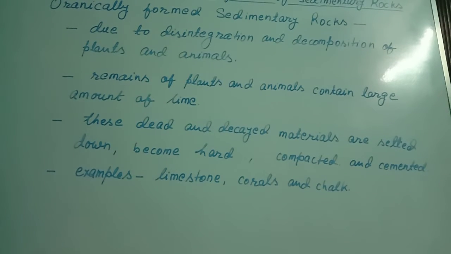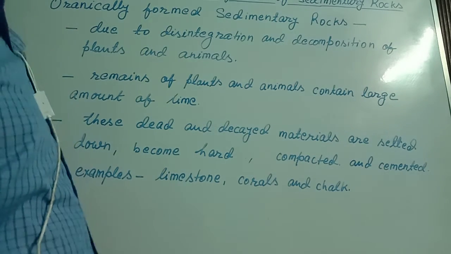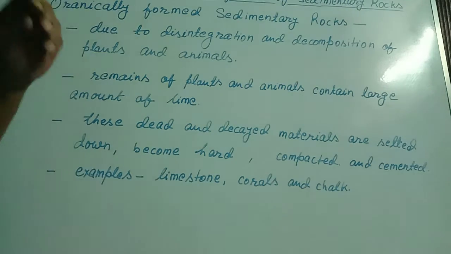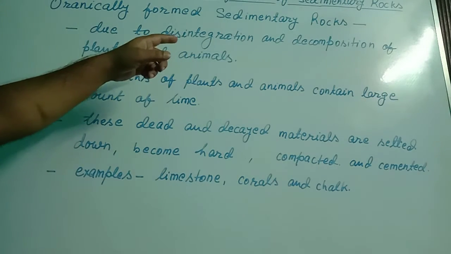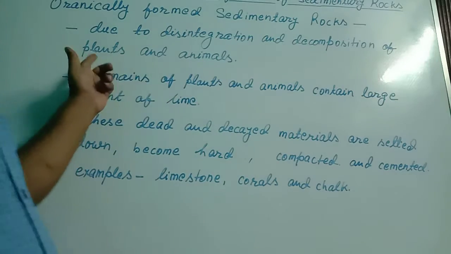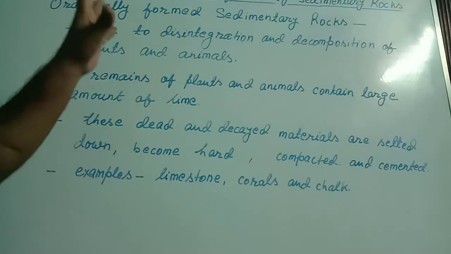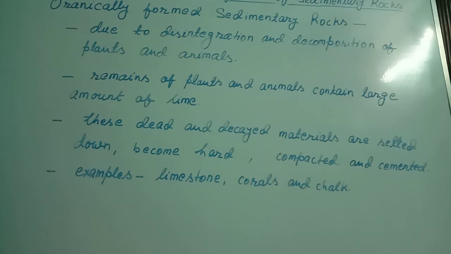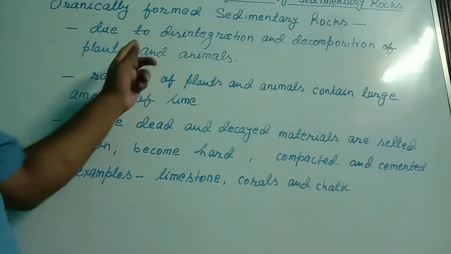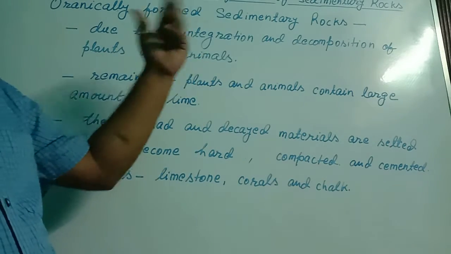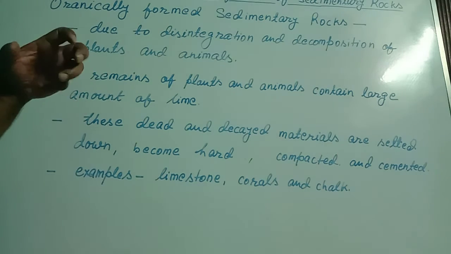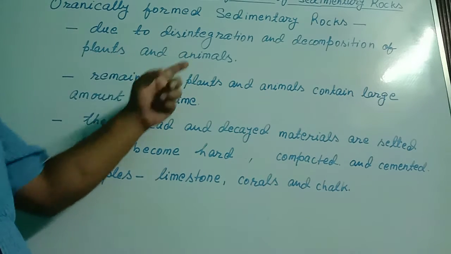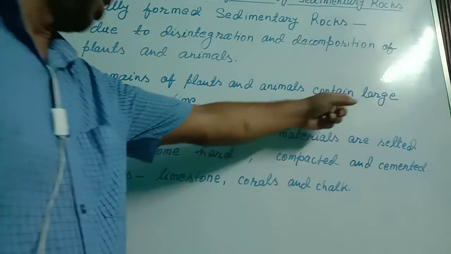Third type of sedimentary rock is organically formed sedimentary rock. In this type of formation, there is a disintegration and decomposition of plants and animals. This plays a very important role. As the sediments are deposited, the dead and decayed materials of plants and animals are also deposited with them, and these contain a large amount of lime.